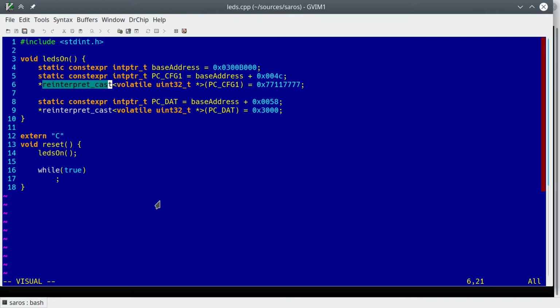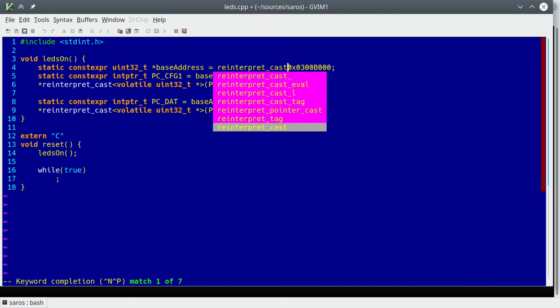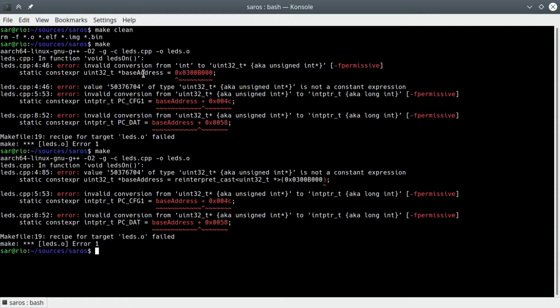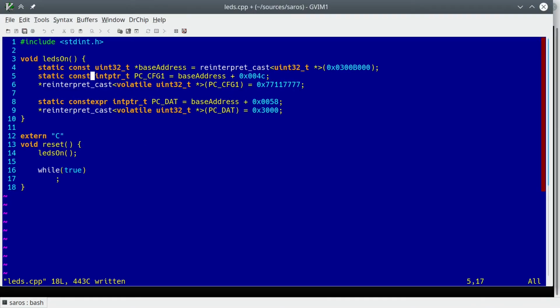To illustrate my address arithmetic comment from before, let's see what our alternatives are. We've seen that all the registers we're using are 32-bit integers, so we can change the type of our base pointer to a pointer to uint32_t. You'll notice that we still need our reinterpret cast, except now we need it where we define the base pointer rather than where we use it. Except now it won't compile. C++ refuses to treat something that goes through a reinterpret cast as a constant expression. We can change it to regular const, but already we're losing something here.